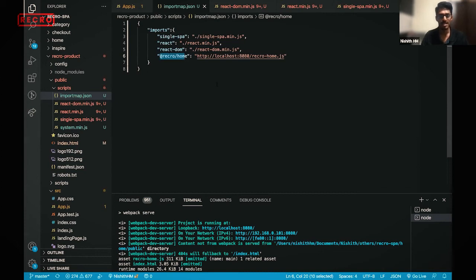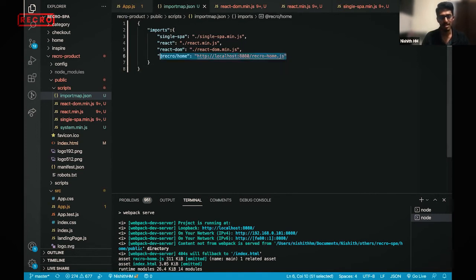So, but it's just very difficult, right? That's what I was telling. Even though we were able to do it, we cannot do it, even though there is a method, because someone needs to keep on tracking which libraries each application is using. So this is the basic setup on the import maps that we have done, and this is how it should look.